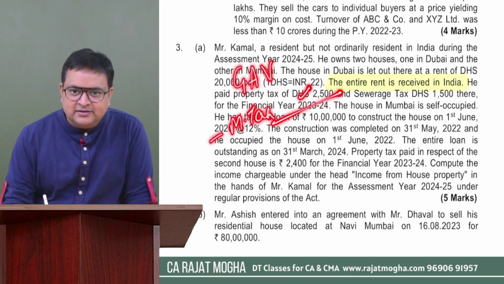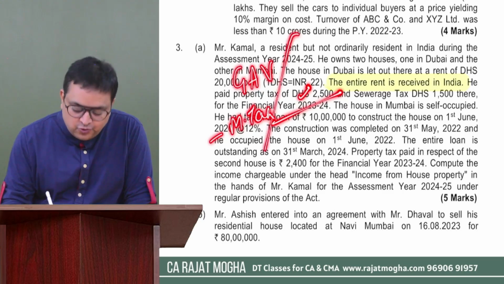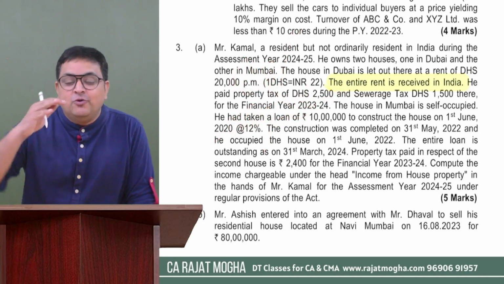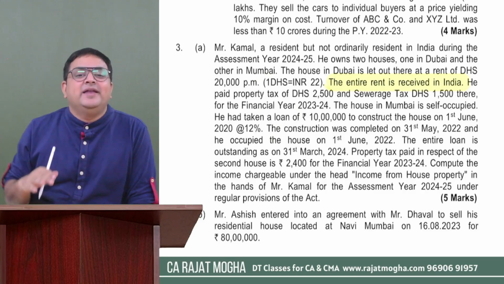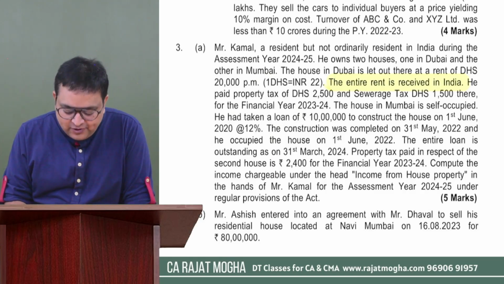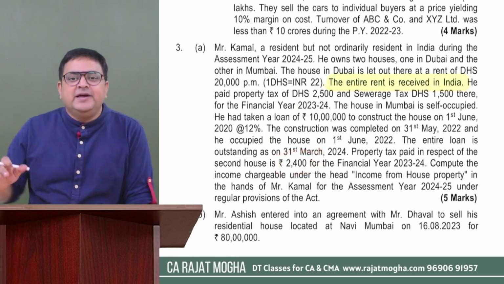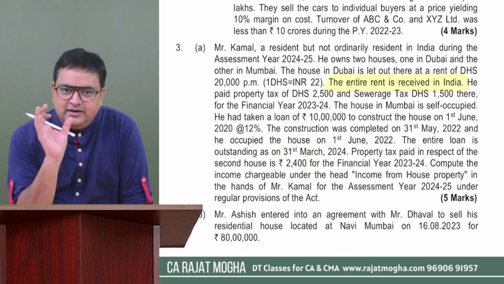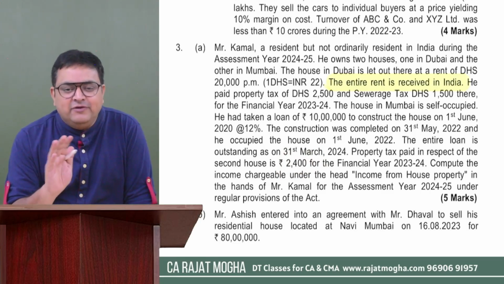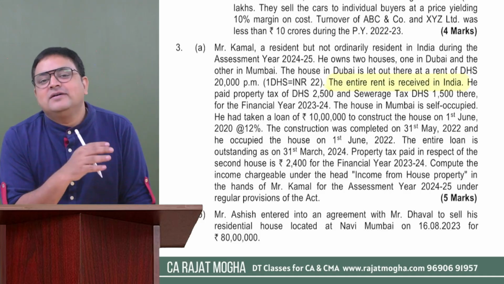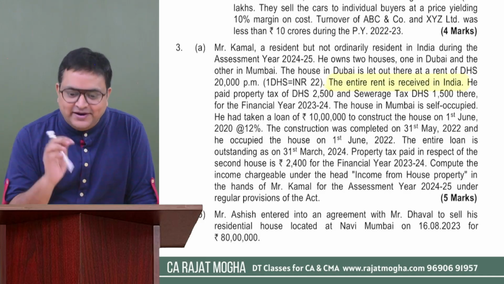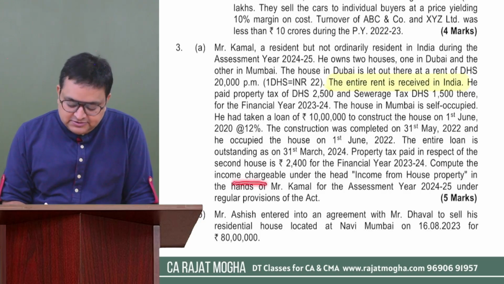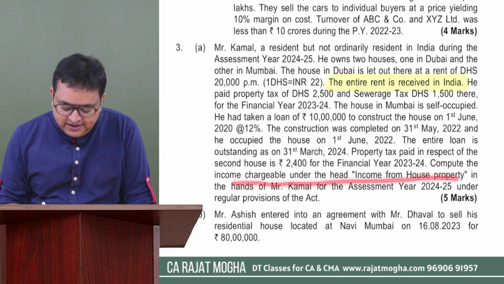So should you deduct for Mumbai house? No. Why not? Because if it is a self-occupied property, we don't start from GAB, we start from NAV, right? So this 2400, we don't have to do anything. We will simply ignore it. Not simply ignore it. We will give it a note that examiner, sir, this 2400 would not be allowed because this is a self-occupied property. Got it?